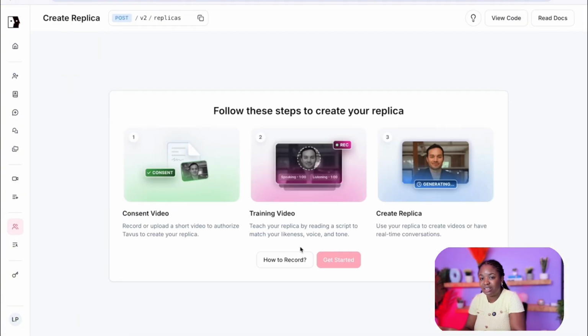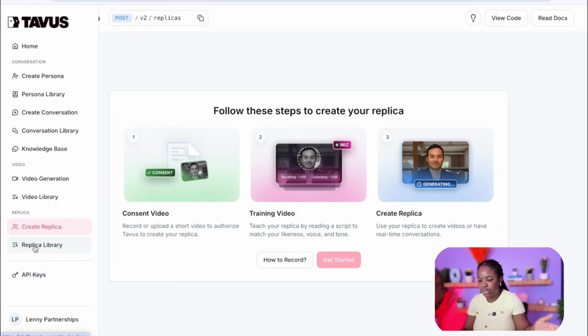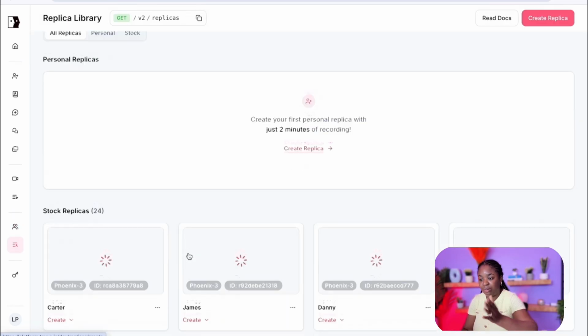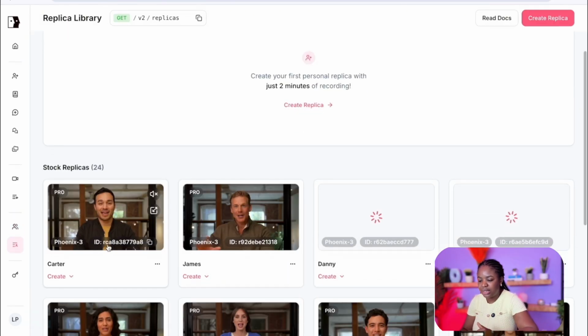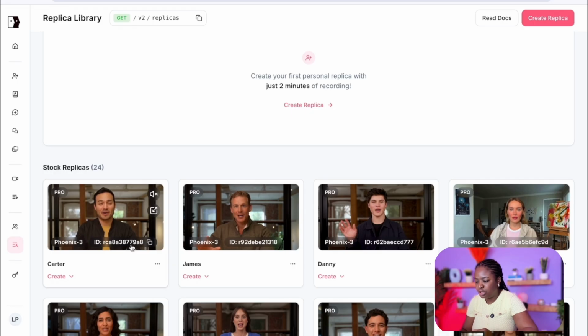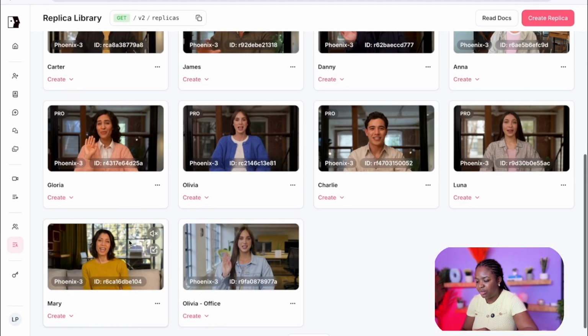Then you can create an avatar of yourself, create a video, and then it will give it a replica ID, and you can reference that replica ID in your automation as well. In here, we have the list of replicas we have. So you can see this ID here. If you want to use this ID, you can use that. If you want to use the female ID, you can use that as well.